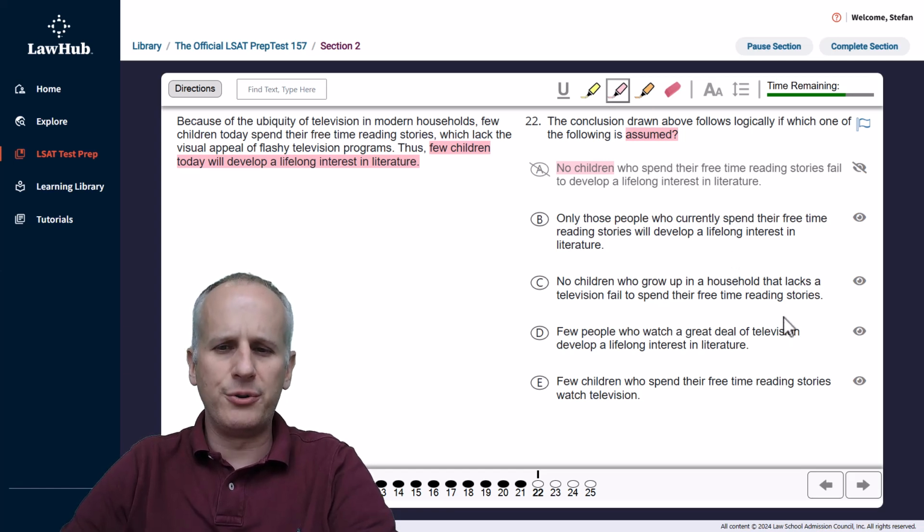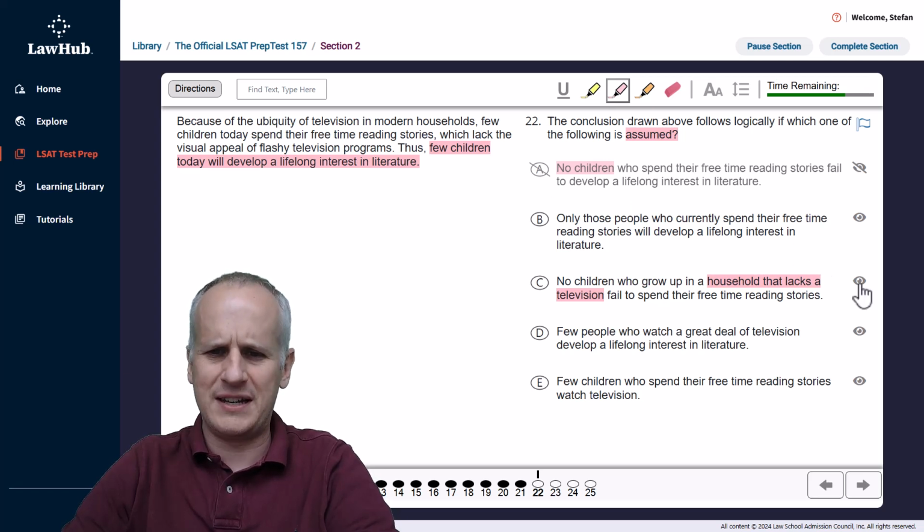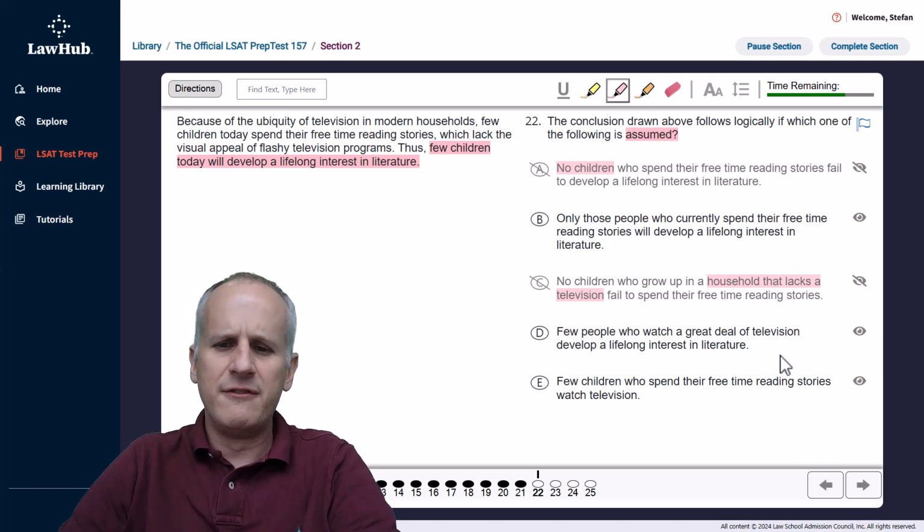Then choice C, no children who grow up in a household that lacks a television fail to spend their free time reading stories. Well, we don't talk about households that lack a television. We just say that television is everywhere, and it could be in one of those households with a television that a child would, one of the few, spend time reading stories. So we can eliminate choice C as introducing a variable that has no impact on the conclusion. Those children that would be in a household that lacks a television, we can highlight that as a clear reason to eliminate.